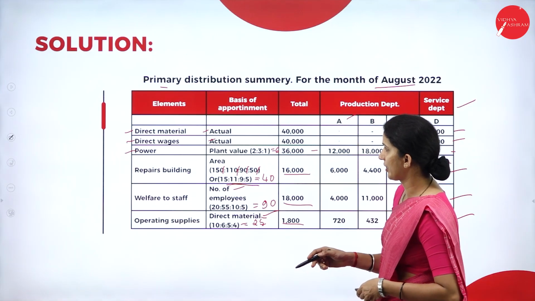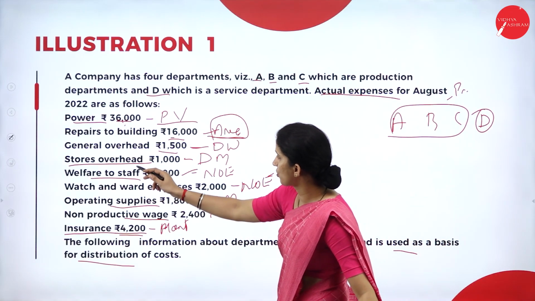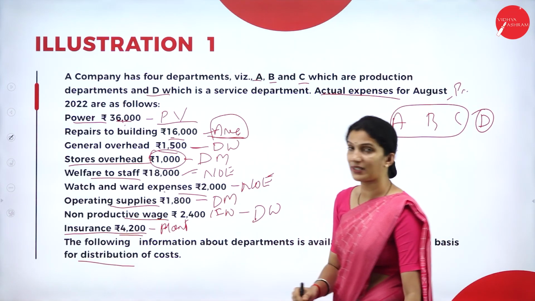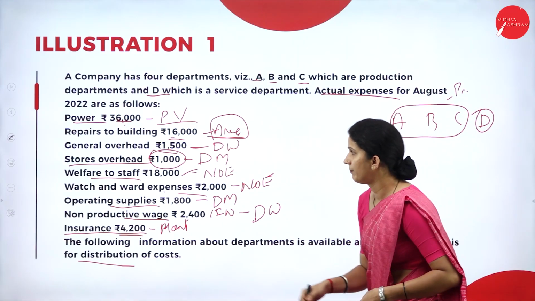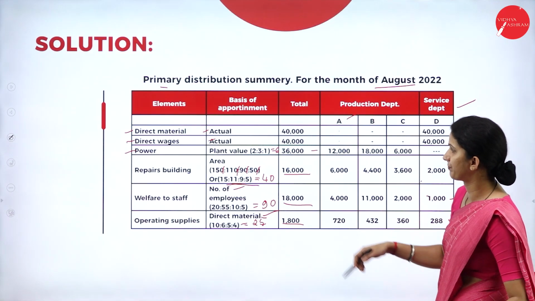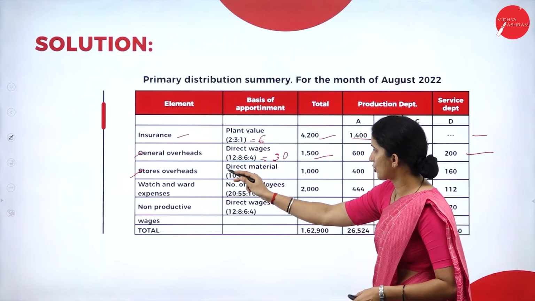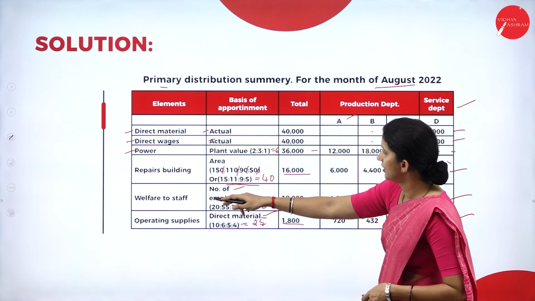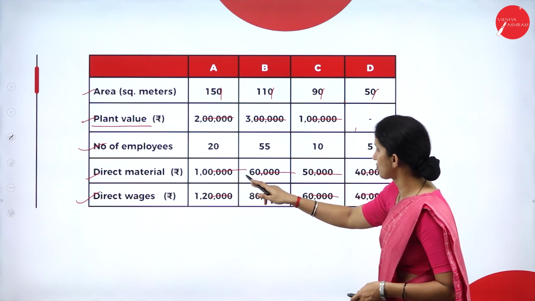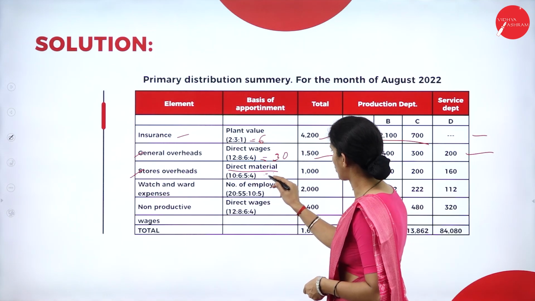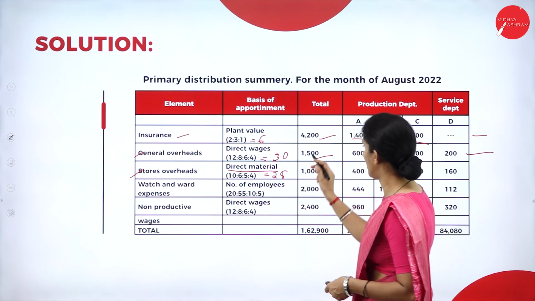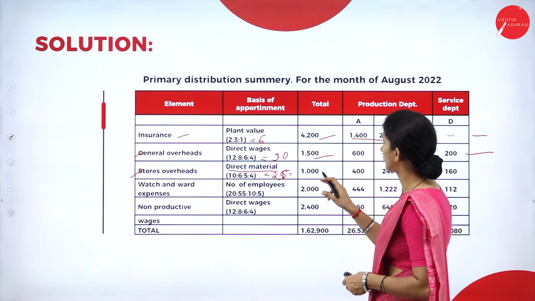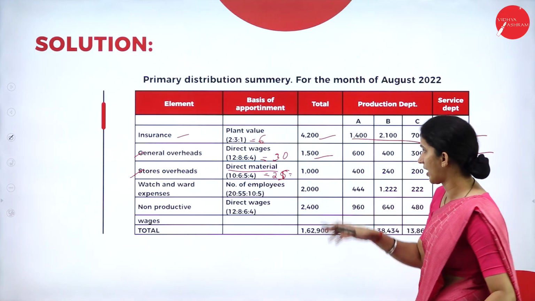And then we have stores overhead. See, we have stores overhead. To allocate stores overhead, your basis is direct material. We will take the ratio of direct material. So here the ratio is 10:6:5:4. So total it is 25. So total stores overhead is 1000.